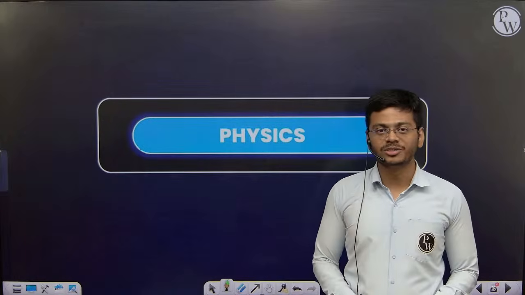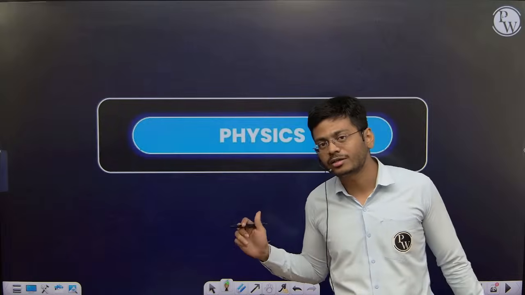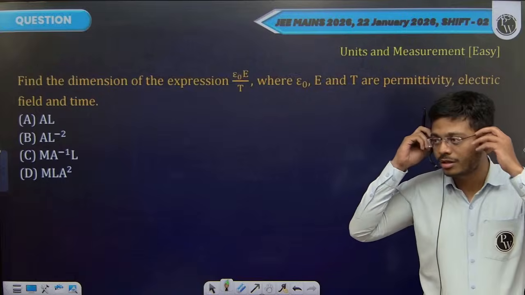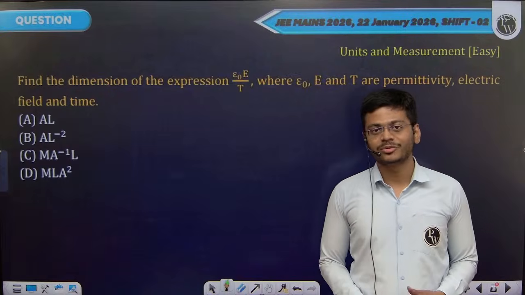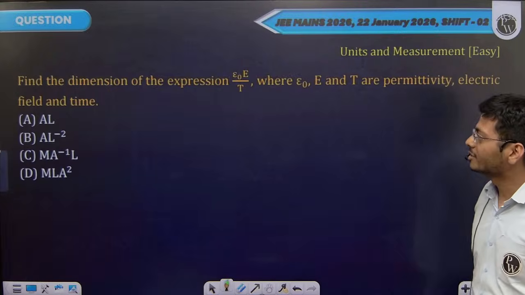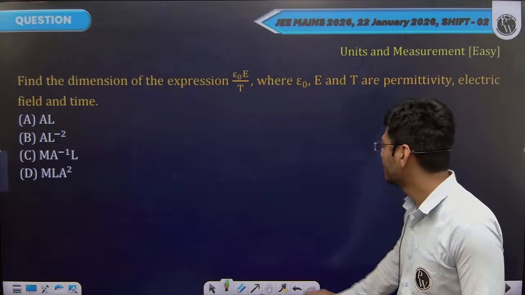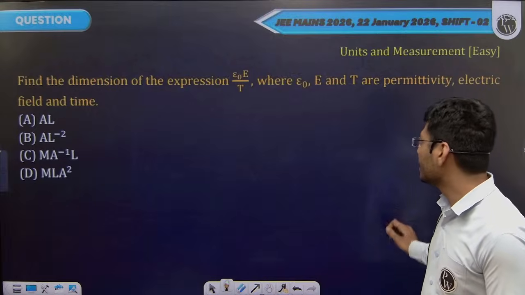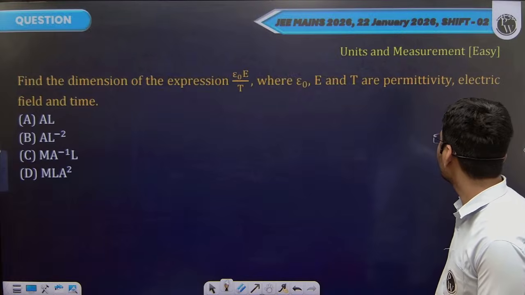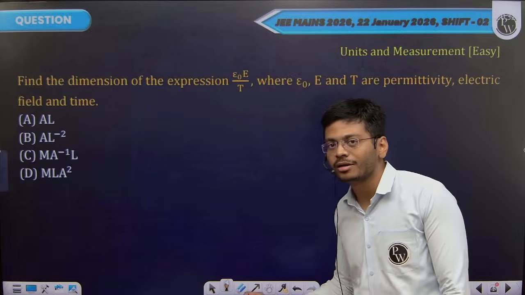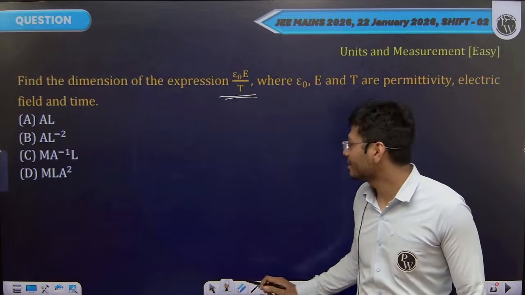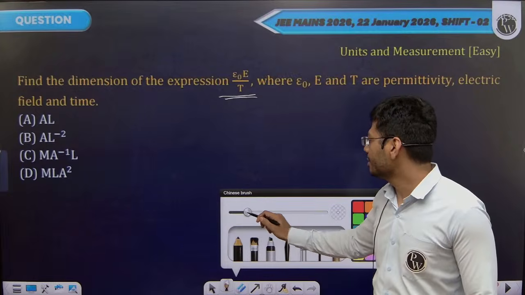We will be going through some of the physics questions that we have received so far. Physics overall, I believe it was very much doable with some tricky questions thrown in. The first question we have received: find the dimension of the expression epsilon naught E divided by T, where epsilon naught, E and T are permittivity, electric field and time. We have to tell the physical dimensions of this expression.